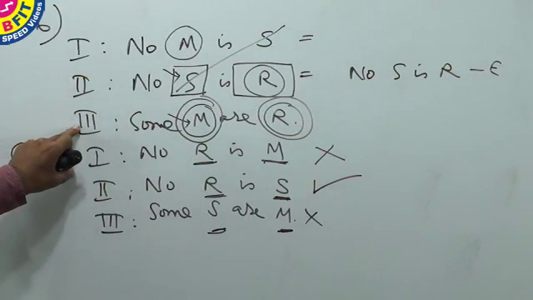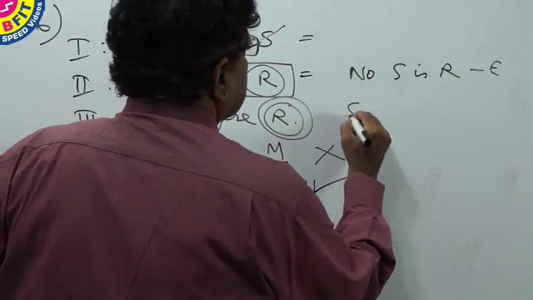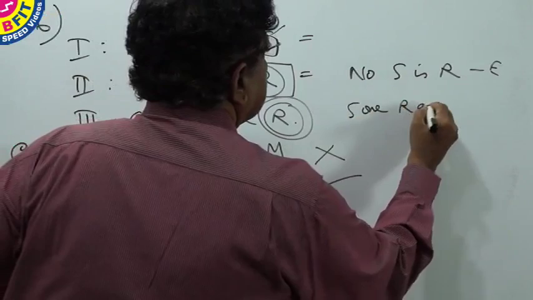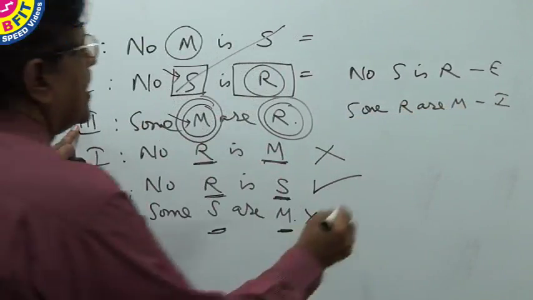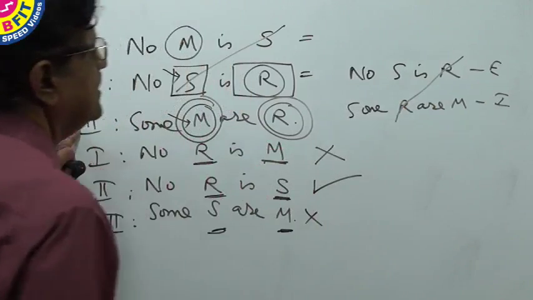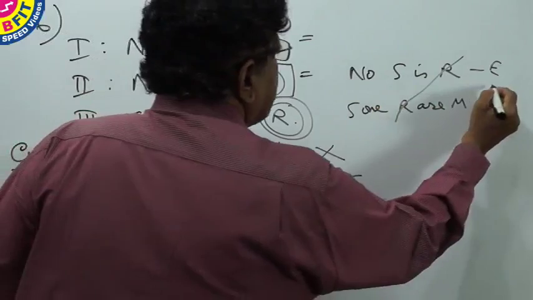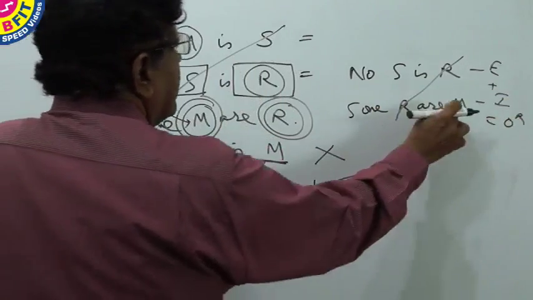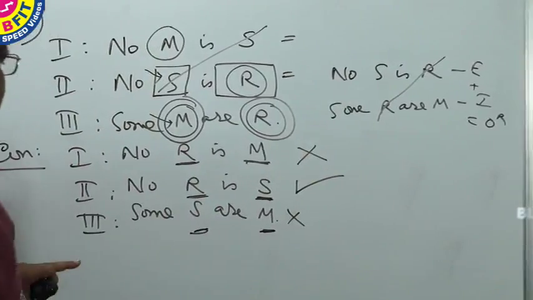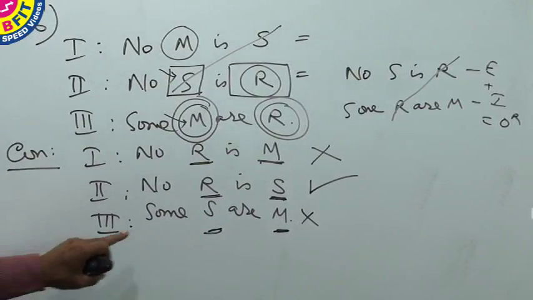Some M are R. So we have to align the statement by converting to some R are M, I-type statement. So R and R is cancelled. So the valid inference is E plus I, which gives O reverse. Some M are not S. That is the only valid inference we can draw. Some M are not S.